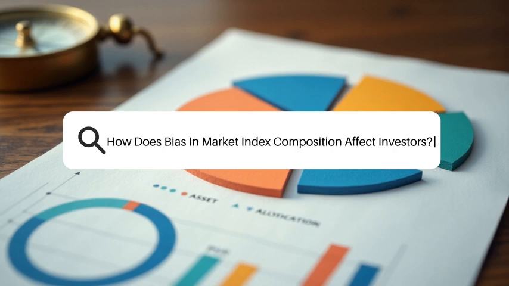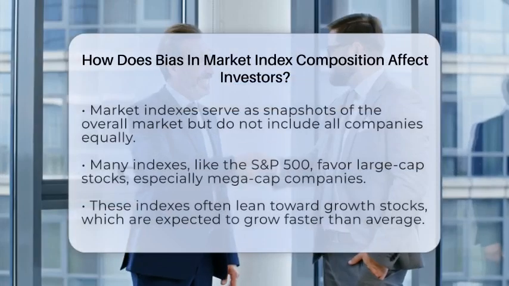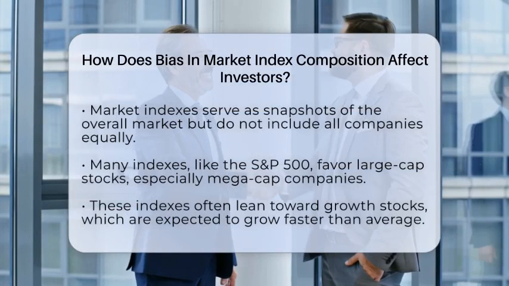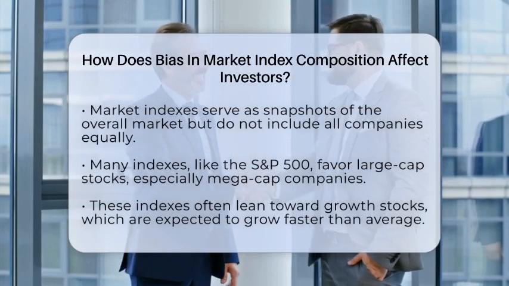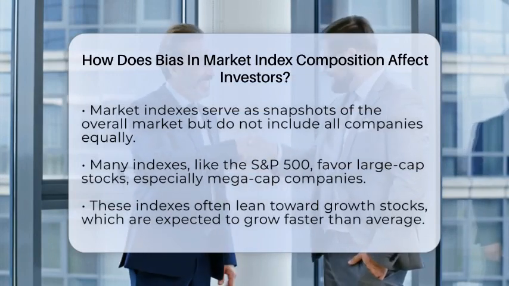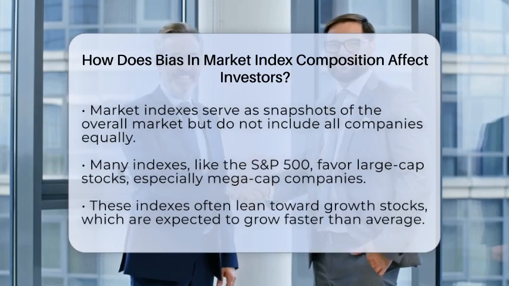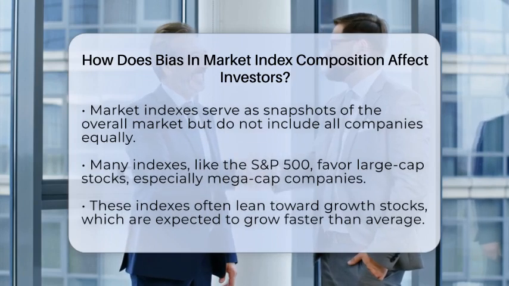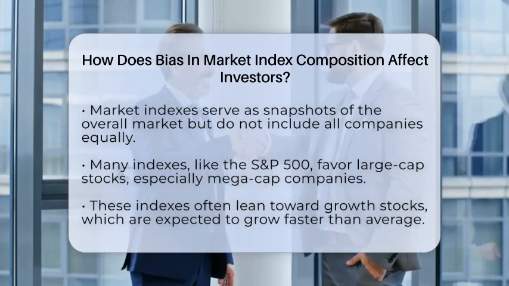How does bias in market index composition affect investors? Imagine you are trying to get a clear picture of the stock market, but some parts of that picture are more emphasized than others. That's what happens when there is bias in market index composition. Market indexes are like snapshots of the overall market, but they don't always include every company equally.